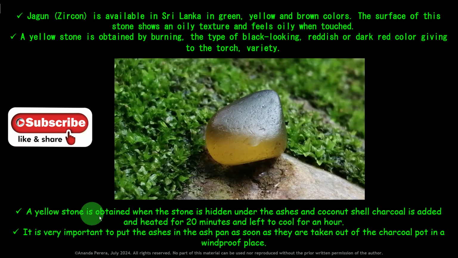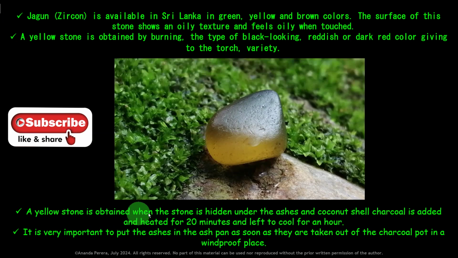A yellow stone is obtained when the stone is hidden under the ashes, coconut shell charcoal is added, and it is heated for 20 minutes and left to cool for an hour. Remember the heating method. Everybody can heat this because the temperature is very low, with the coconut shell charcoal and the ash.